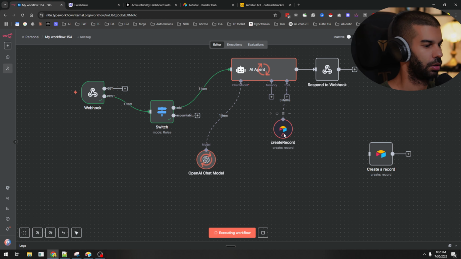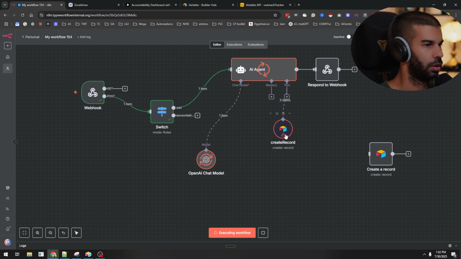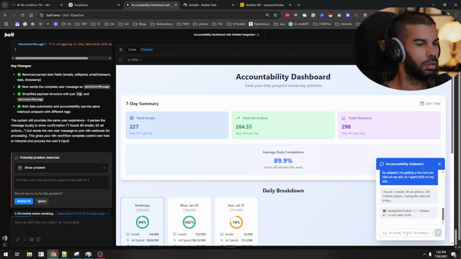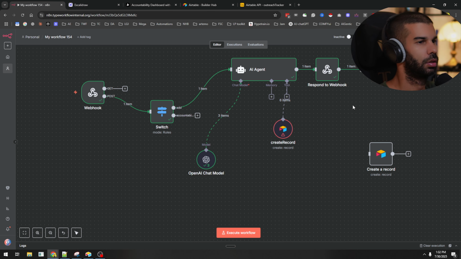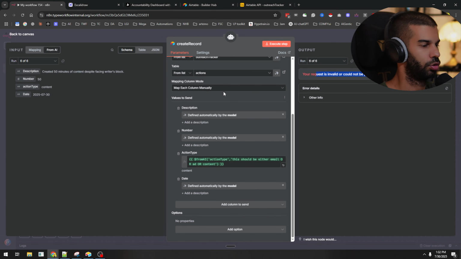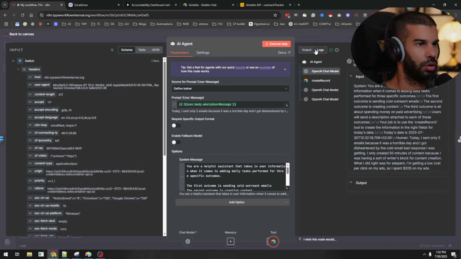Okay, great. That tried to execute, but for some reason ran into some errors. So potentially this is going to crash. Yeah, JSON is not valid. Okay, fine. So let's see what happened right here. Request is invalid or could not be processed. So let's see what happened. If we go to agent, let's go to logs.